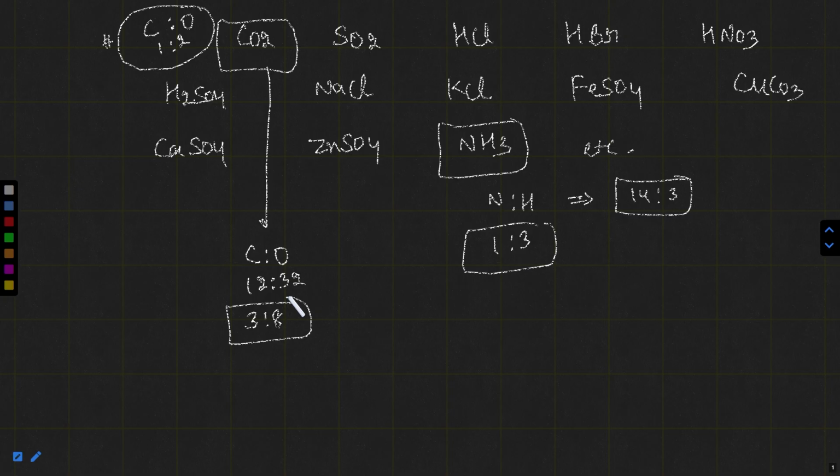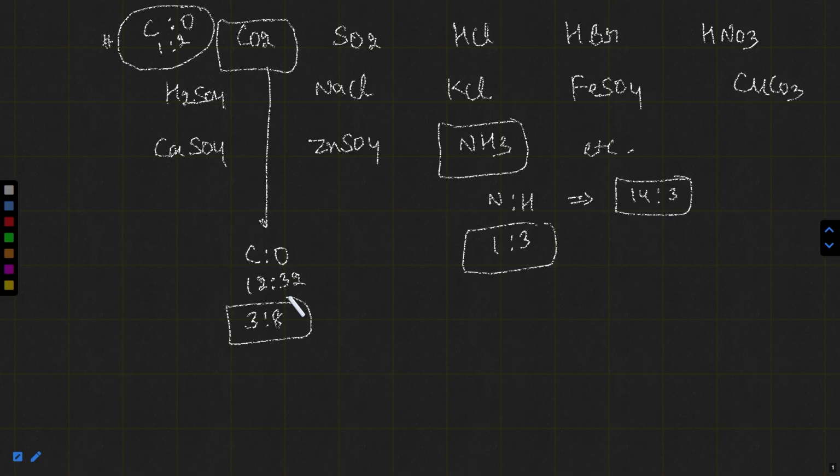In ZnSO4, zinc sulfate, always one zinc atom, one sulfur, and 4 oxygen are present. In ammonia, one nitrogen, 3 hydrogens. In sulfur dioxide, one sulfur, 2 oxygens. If you say you are not exhaling carbon dioxide at your home, you are exhaling at your school, so definitely the number of carbon present in carbon dioxide or oxygen present in carbon dioxide will get changed.